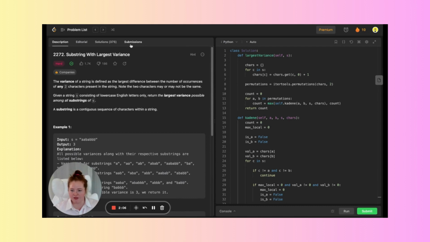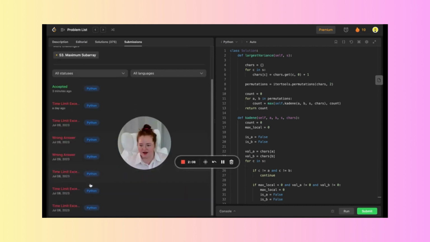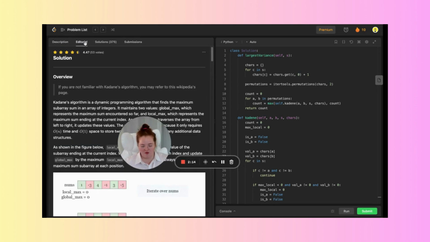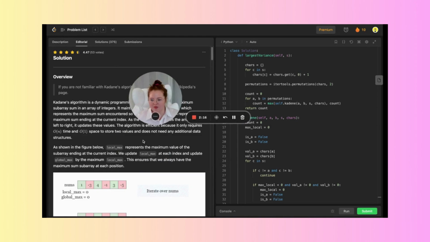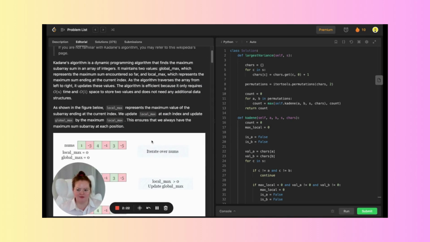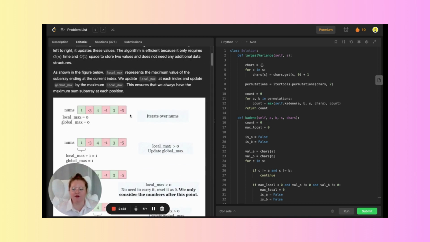The first couple submissions I had, I did not look at the editorial. This one, it would have behooved me to look at the editorial because I did not know anything about Kadane's algorithm at all. I'm still pretty new to that as a whole. It wasn't something on the forefront of everything I knew.